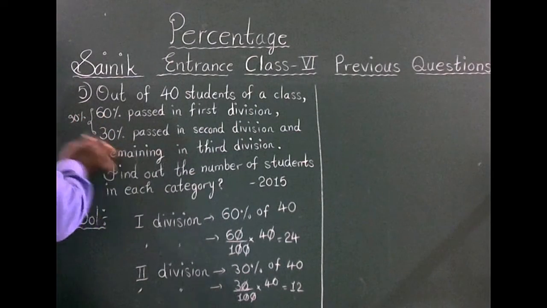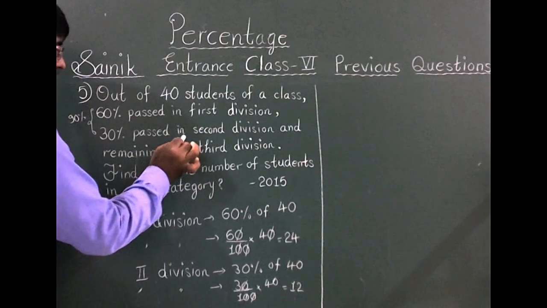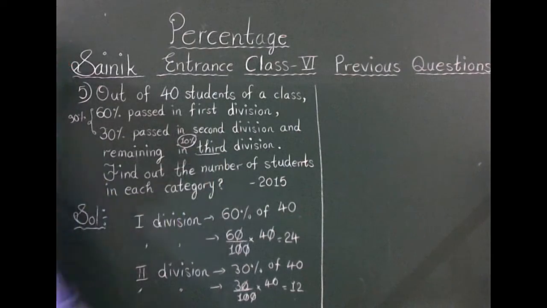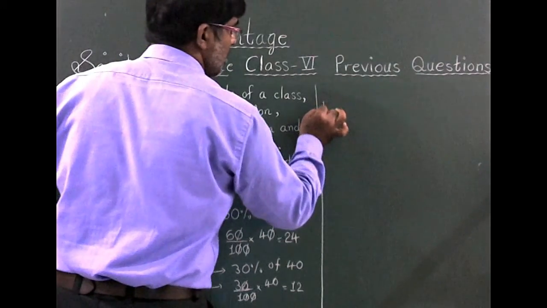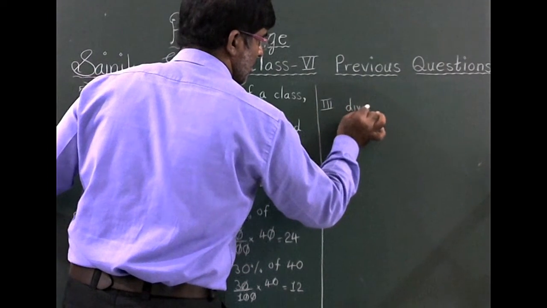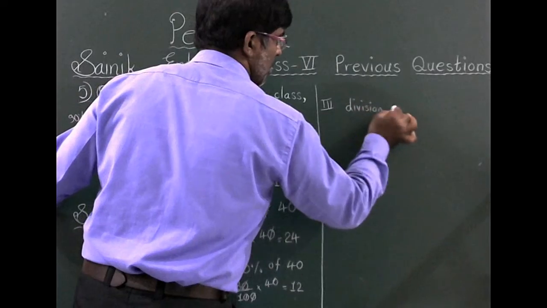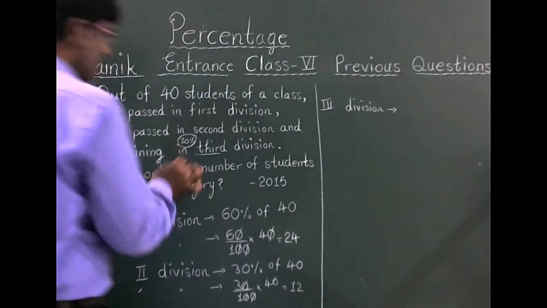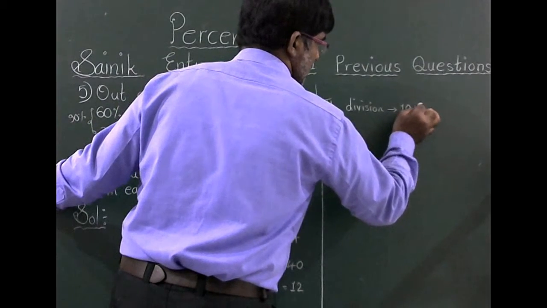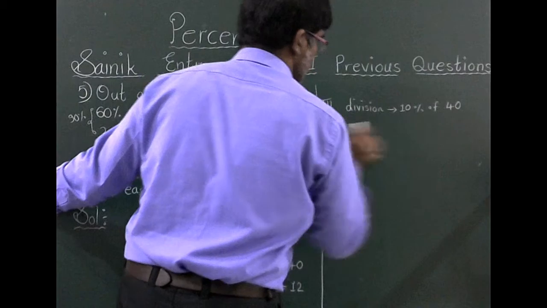Okay, remaining means 100 minus 90, that is equal to 10 percent. 10 percent passed in the third division. Okay, third division, how much percentage? 10 percent of 40 students.